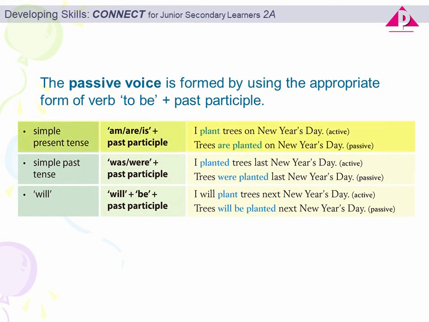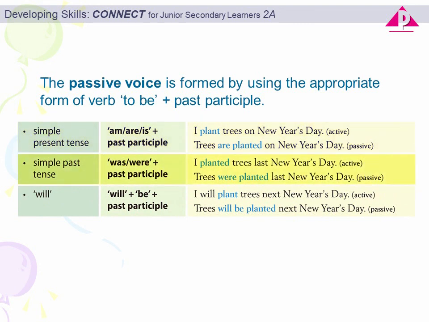For the simple present tense, we use am, are, or is followed by the past participle, like the examples below. The active sentence, I plant trees on New Year's Day, can be changed into the passive sentence, trees are planted on New Year's Day.